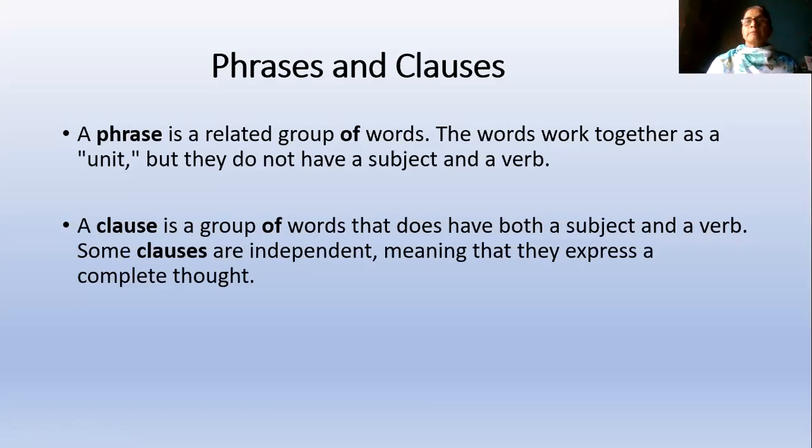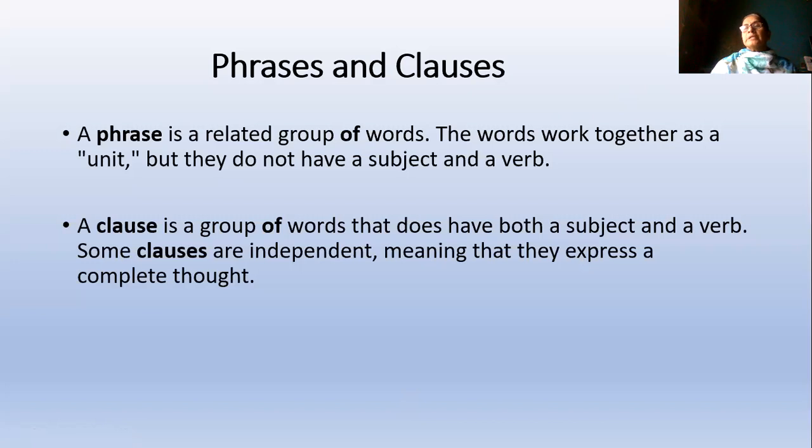Good morning. Today we are going to know more about phrases and clauses. A phrase is a related group of words. The words work together as a unit, but they do not have a subject and a verb. So basically, a phrase is a group of words. It will not have a verb. It will not have a subject.